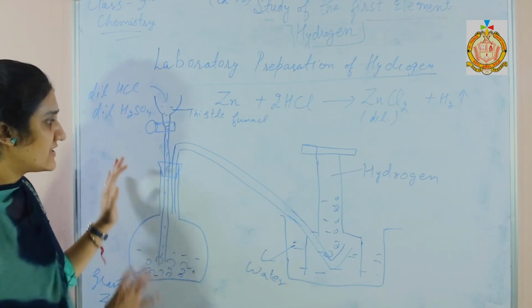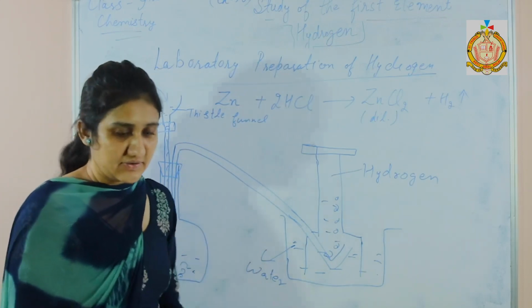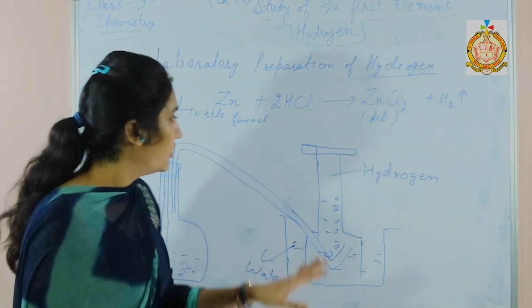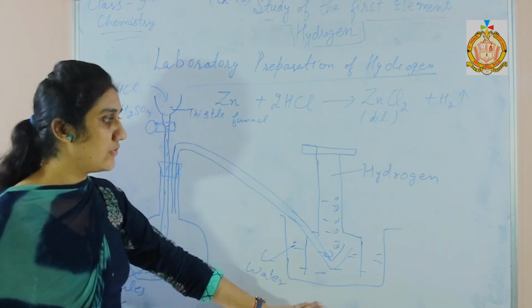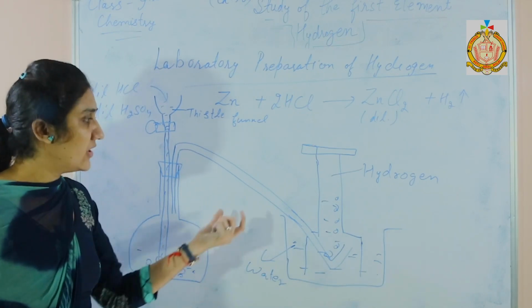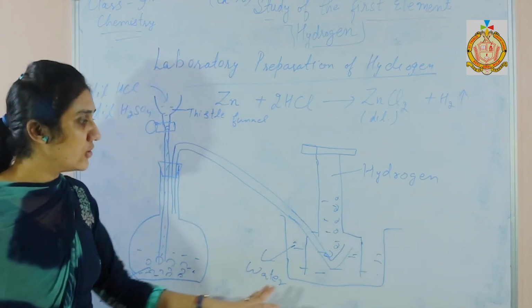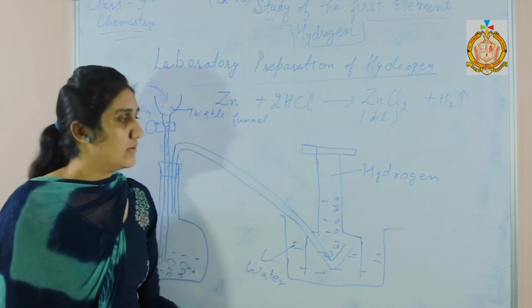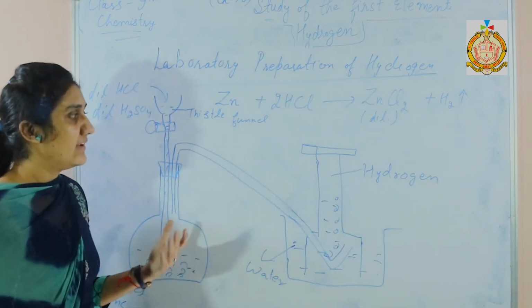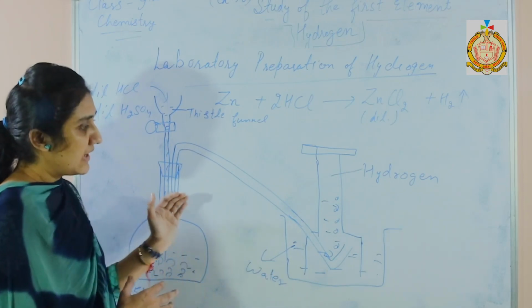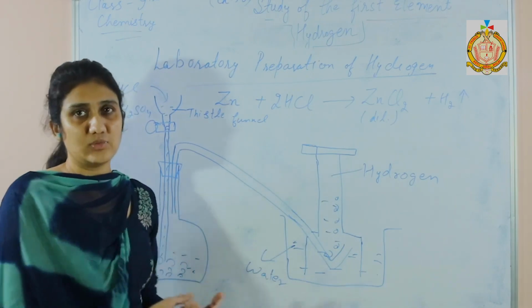First, the air is removed from the apparatus because hydrogen reacts with air vigorously. So it is not obtained by the downward displacement of air, but rather by the downward displacement of water. Why? Because it reacts with air. And one more reason is that hydrogen is almost insoluble in water.